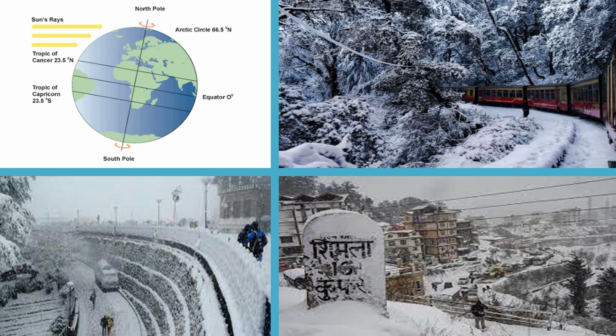These are the factors affecting the climate. What are the factors? Distance from the equator, height above the sea level, distance from the sea, direction of winds, and humidity and rainfall. These are the factors affecting the climate of a place.